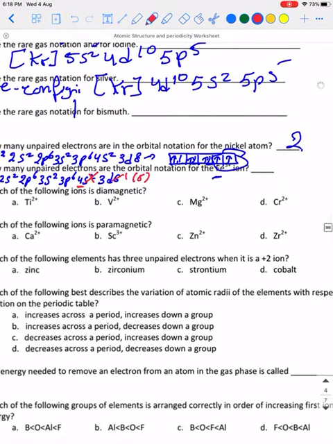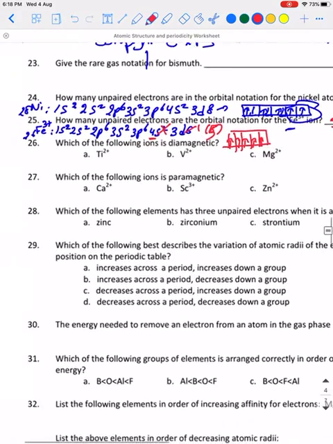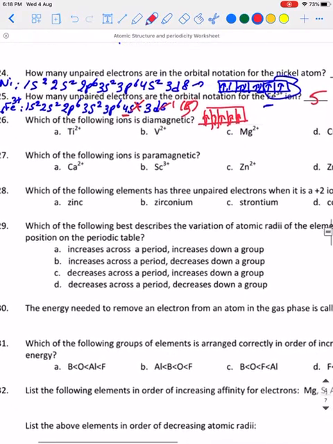So how many unpaired electrons? This is 5. 1, 2, 3, 4, and the answer is 5.